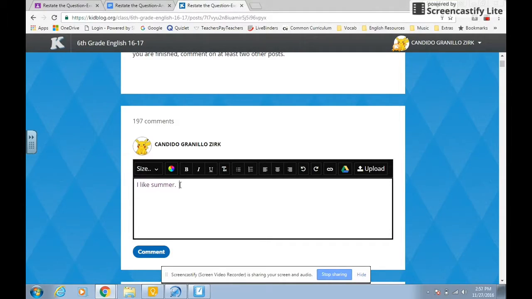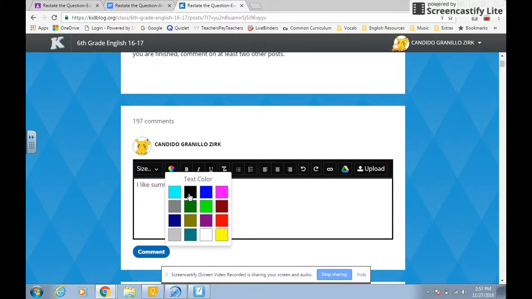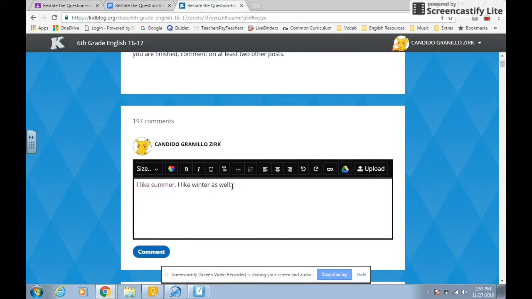Now, one thing that a few students have run into is after they've highlighted their topic sentence purple, sometimes the text will stay purple. In order to fix that, just highlight that and click on the text color again, and we're going to click on black. And then after that, it should stay black. If not, you can ask me and I'll help you with that.